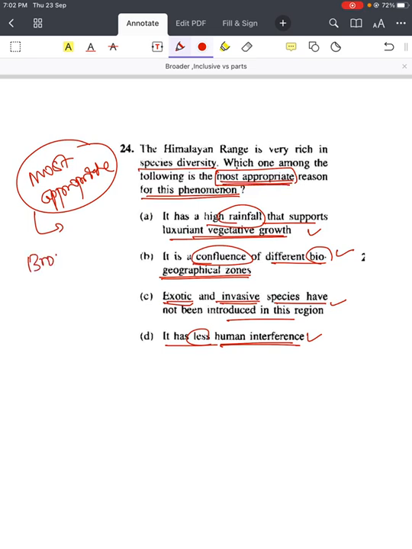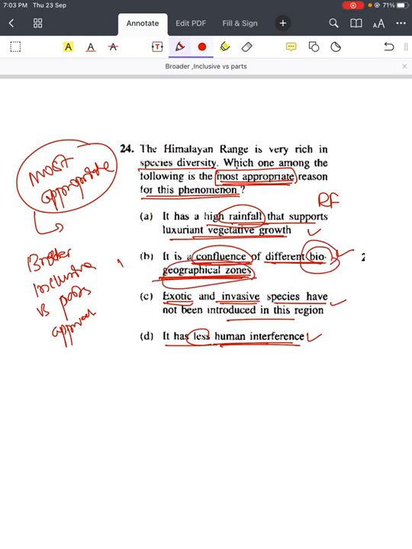So here we can use the broader inclusive versus parts approach. How? It is talking about one part, that is rainfall. It is talking about exotic and invasive species. It is talking about less human interference. All these are responsible for species diversity. But come to option B, confluence of different biogeographical zones. It is more broader, it is more inclusive. That's why the answer is B. Right? Why not the first? Why not the third? Why not the fourth? Because they are talking about parts. Rainfall is definitely a part, and B is more inclusive.